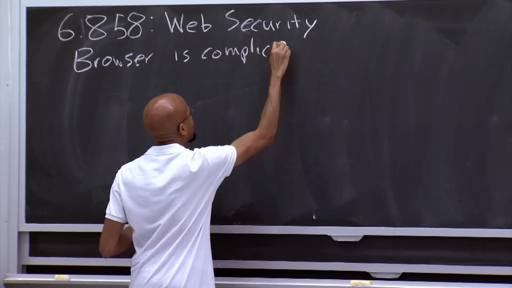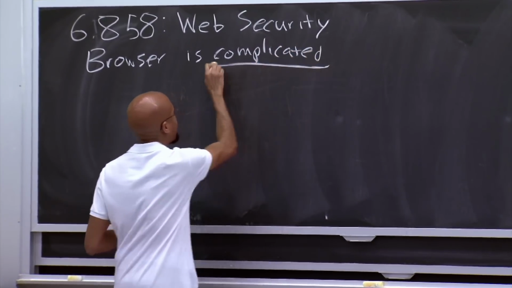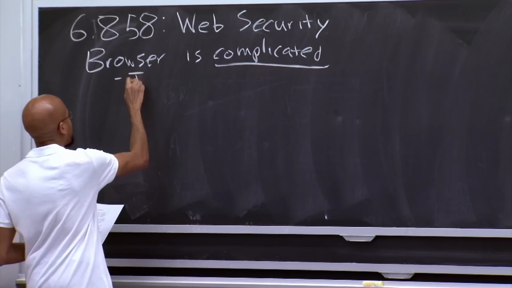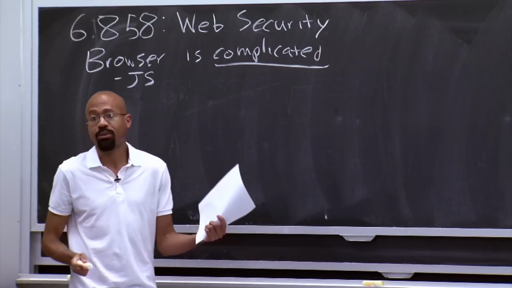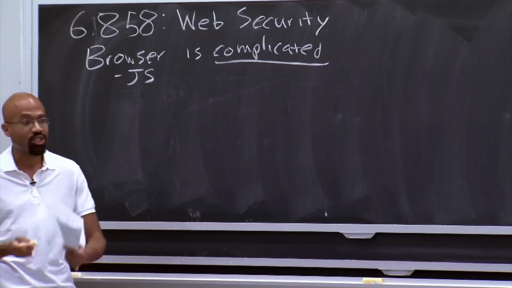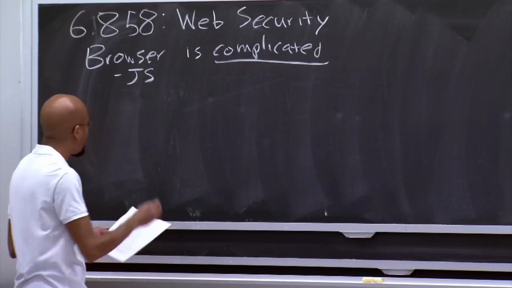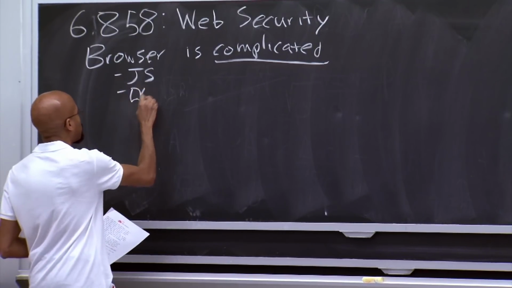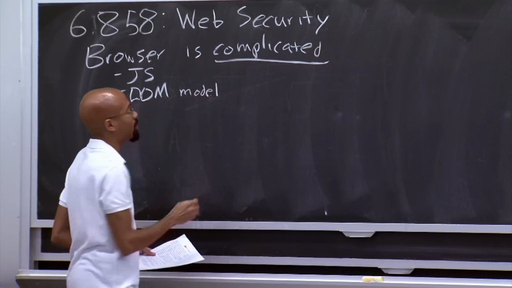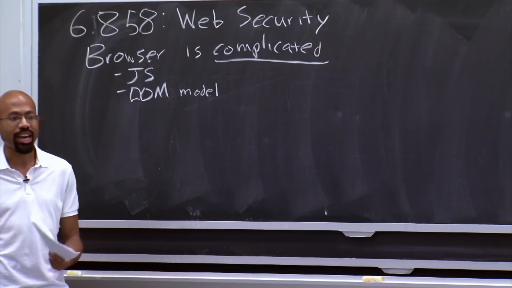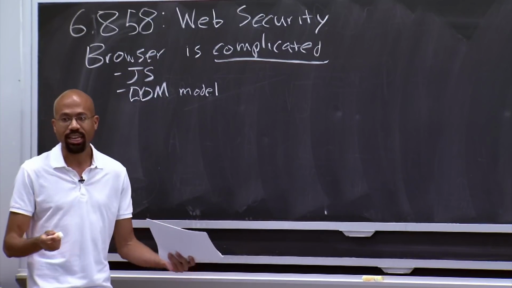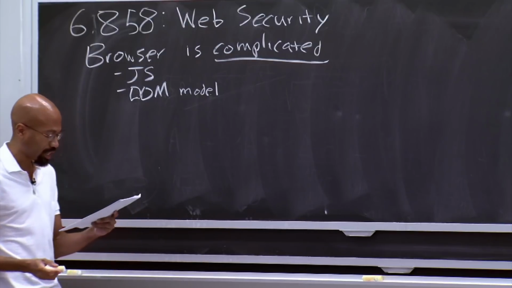Now there's all kinds of insane dynamic stuff that the browser can do. For example, you've probably heard of JavaScript. JavaScript now allows pages to execute client-side code, it's Turing complete, and can do all kinds of wacky stuff. There's the DOM model, which we'll talk about in more depth later today. The DOM model essentially allows JavaScript code to dynamically change the visual appearance of the page, fiddle with things like font stylings and stuff like that.